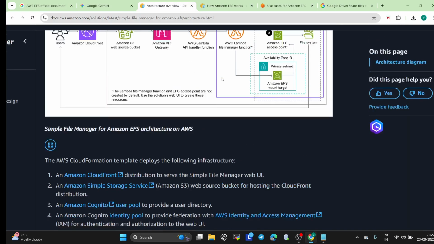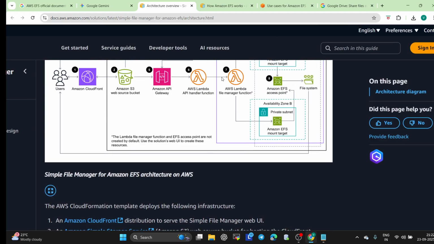So that's all about AWS EFS, that is Elastic File System. We understood what it is, when to use it, the benefits, and some real world use cases with examples. Also, I explained to you: remember, EFS is just like a shared folder in the cloud, as I've already told, always available, always scalable, and super useful when multiple servers or applications need to access the same data. I hope this session helped you to understand EFS in a clear and practical way.